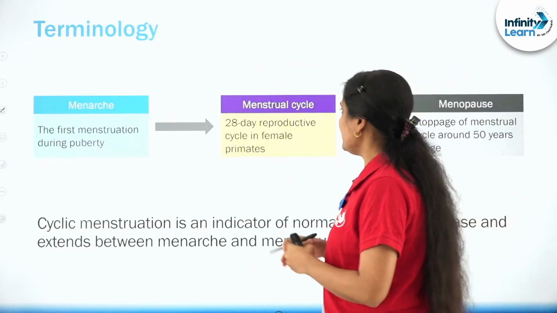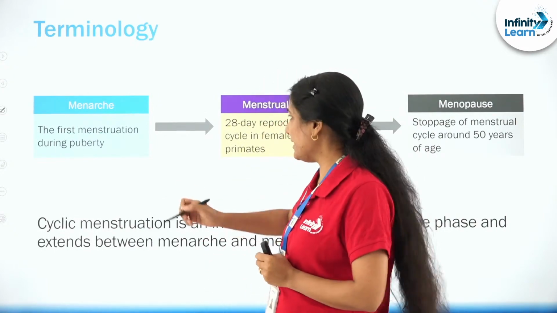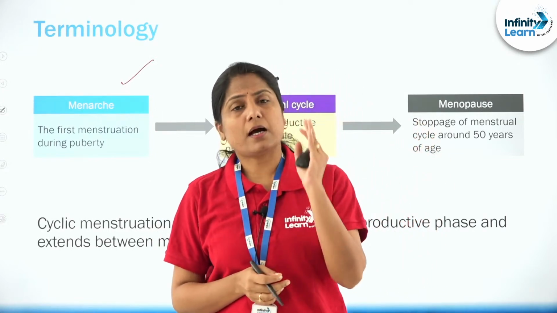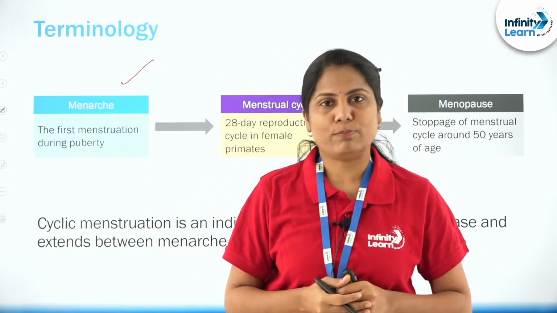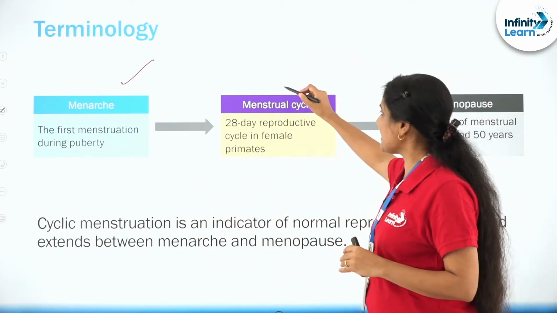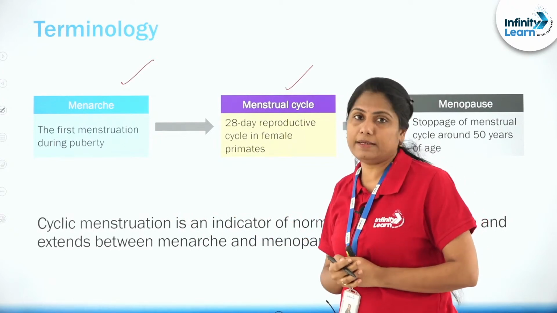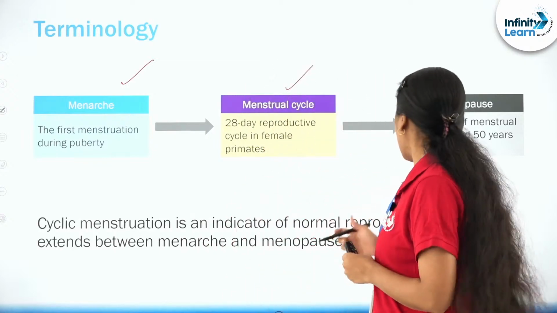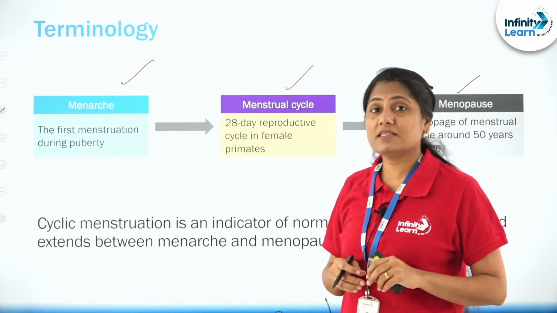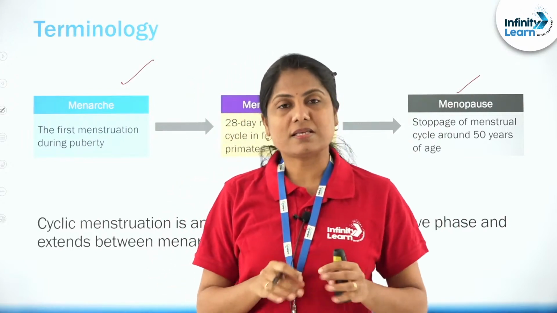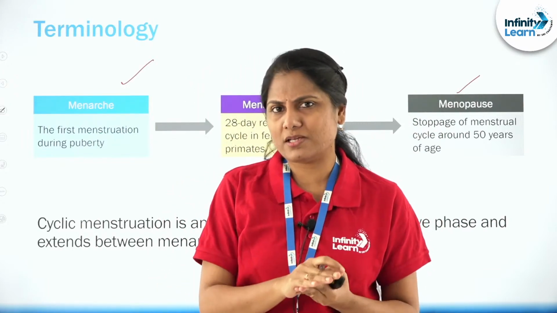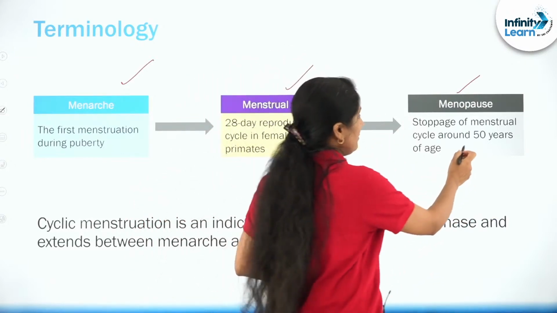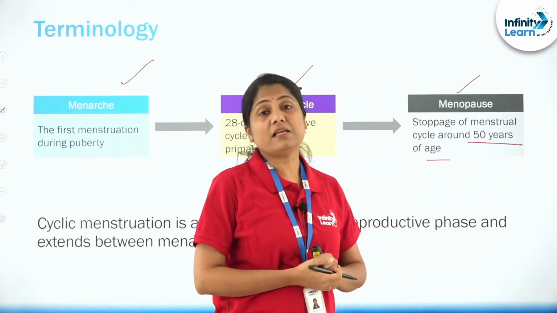Here comes some terminology that is very, very important. Menarche: the first menstruation during puberty, the first ever period that occurs in a female, is called menarche. Menstrual cycle: as I just told, it's a 28-day reproductive cycle in female primates. And then we have menopause, which is the stoppage. Pause indicates a temporary stoppage, but here we are talking about the permanent stoppage of the menstrual cycle, which is around 50 years of age.